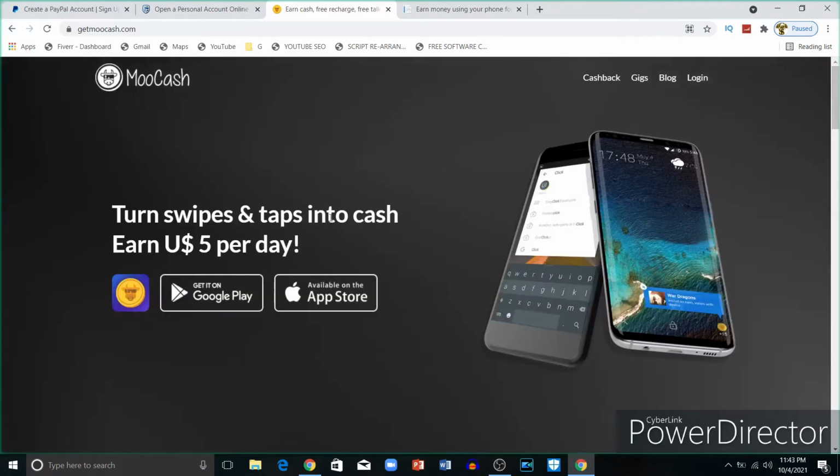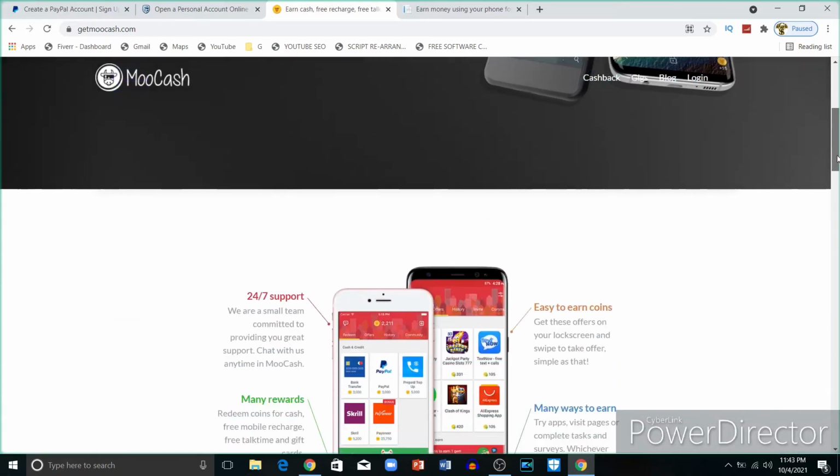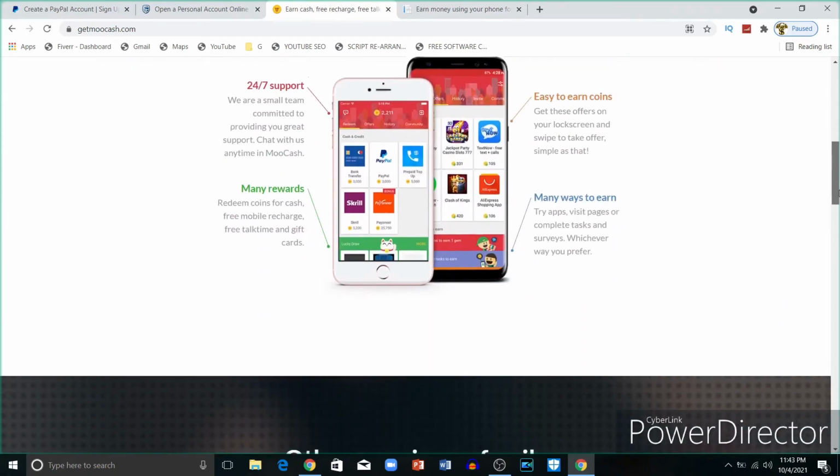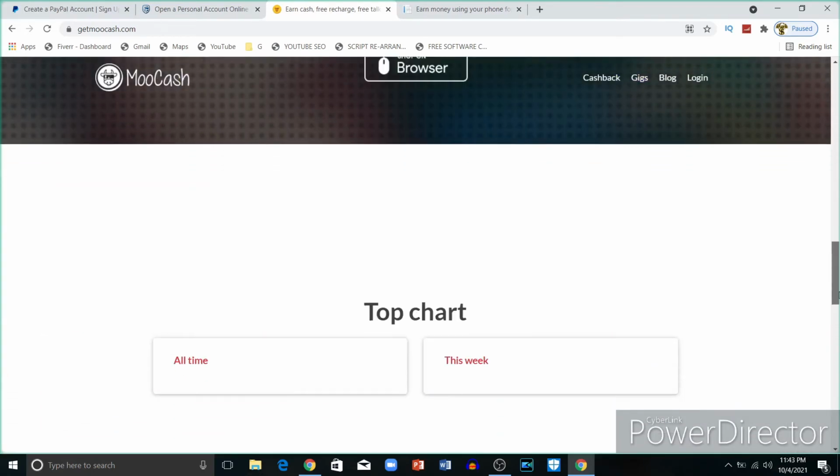So as you can see, just tap or swipe your mobile phone and get paid this $5. And this website is safe and there is no scam here. You get paid real money, so don't hesitate to do it. And as I told you, I'll show you a bonus app that will help you maximize the result.